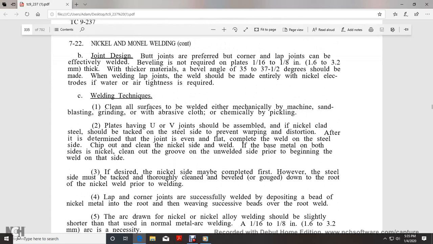Welding technique: clean all surfaces to be welded, either mechanically by sanding, blasting, or grinding with abrasive cloth, or with chemical pickling. Plates with a U or V joint in nickel-clad steel should be tacked on the steel side to prevent warping and distortion. Make sure the joint is even and flat and complete the weld on the steel side. Chip out and clean the nickel side of the weld, then clean out the groove on the weld side prior to beginning the weld on that side.